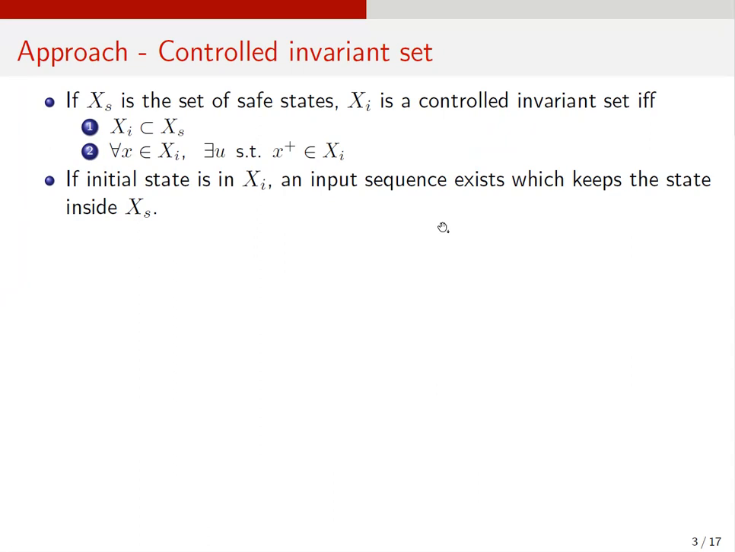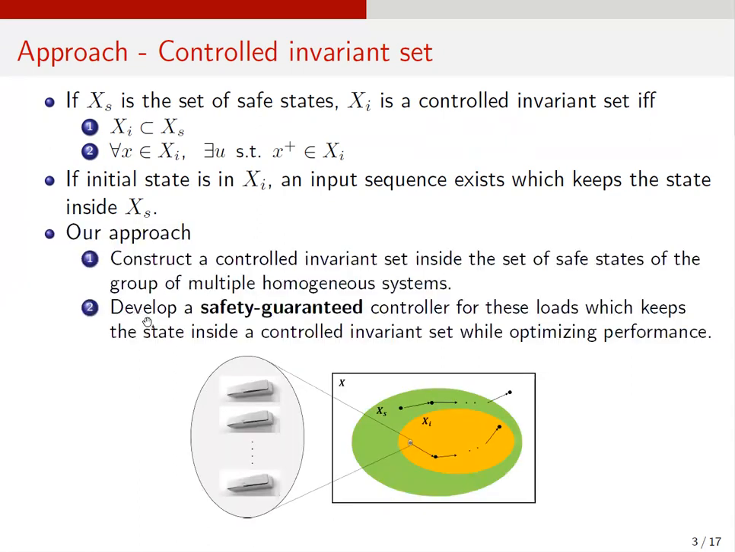Using this property of controlled invariant set, our work develops a safe controller as following procedure. First, we develop a method which computes a control invariant set of the system with a group of multiple homogeneous systems. Second, we develop a safety guaranteed control algorithm for these loads, which keeps the state of it inside a control invariant set.